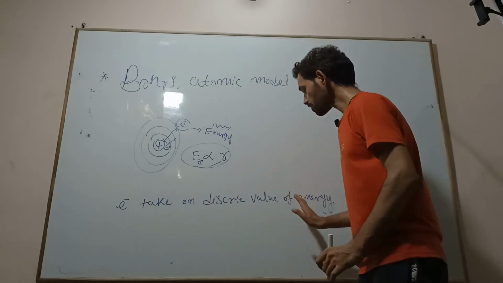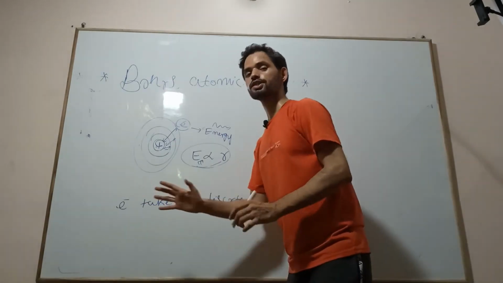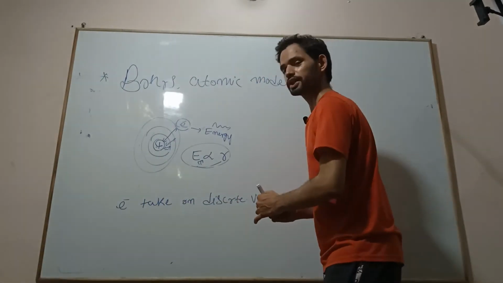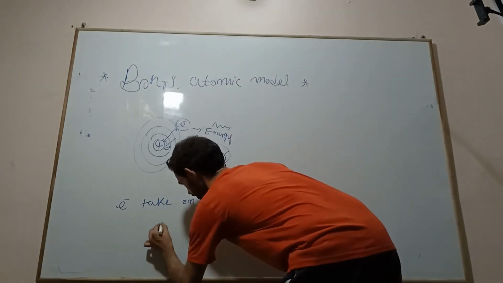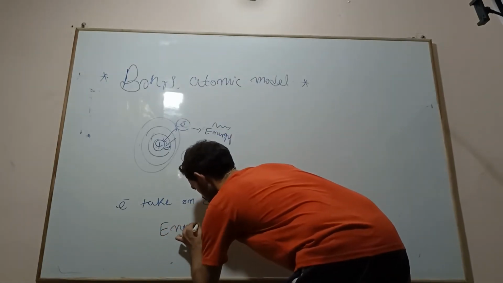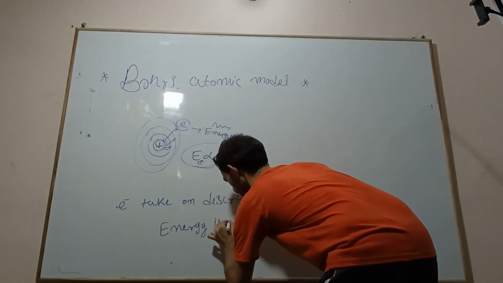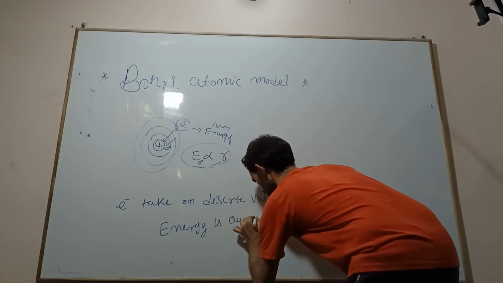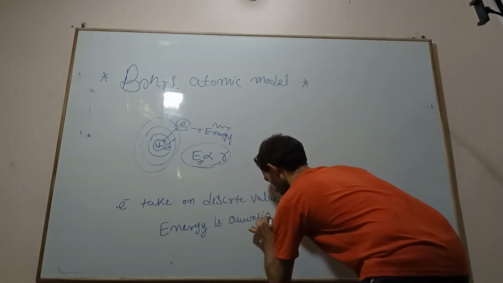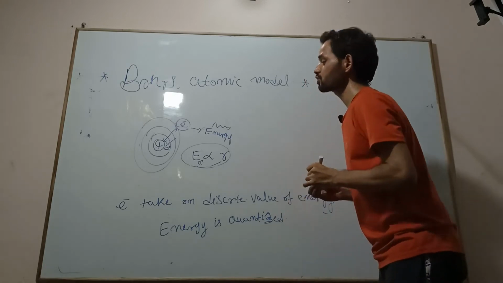From here we can understand that energy is not continuous, energy is quantized.